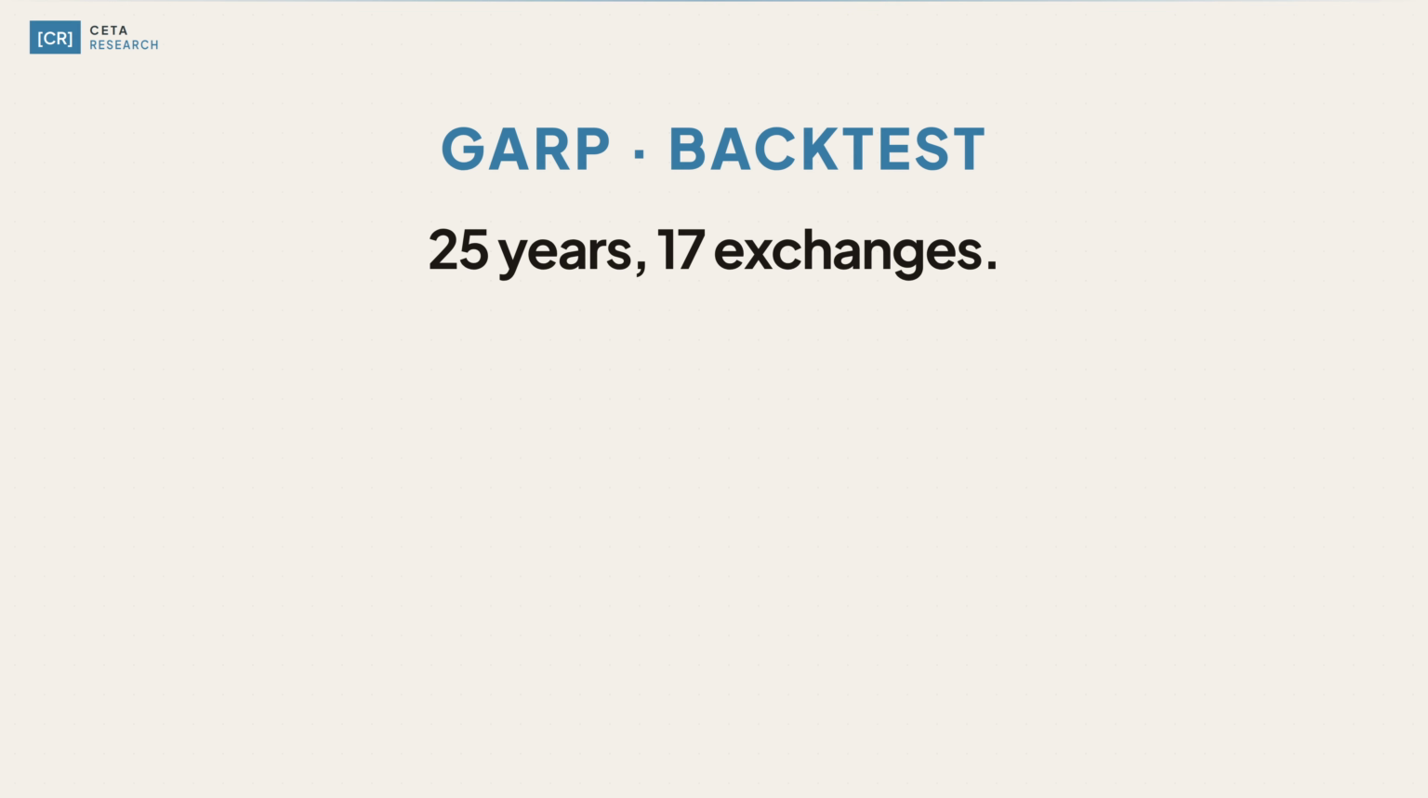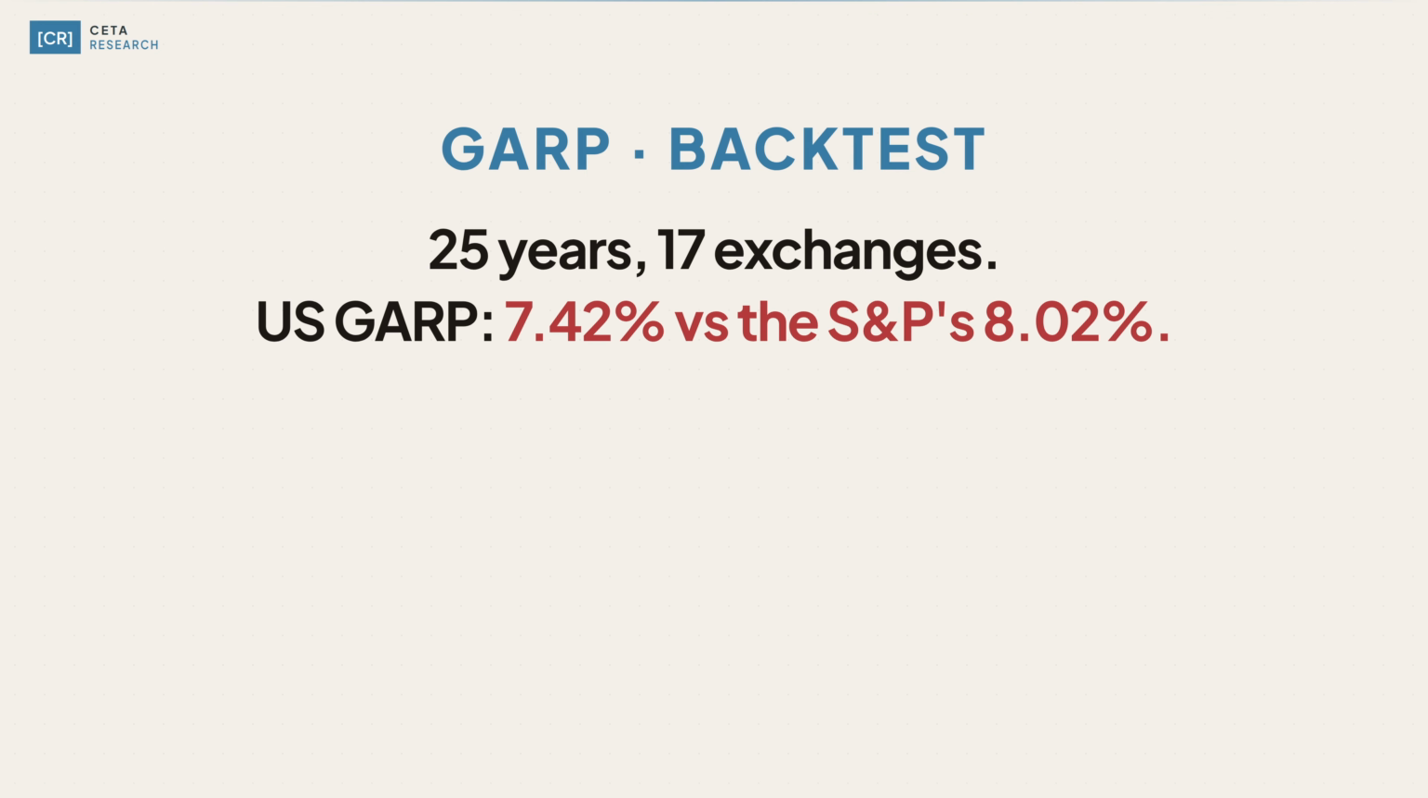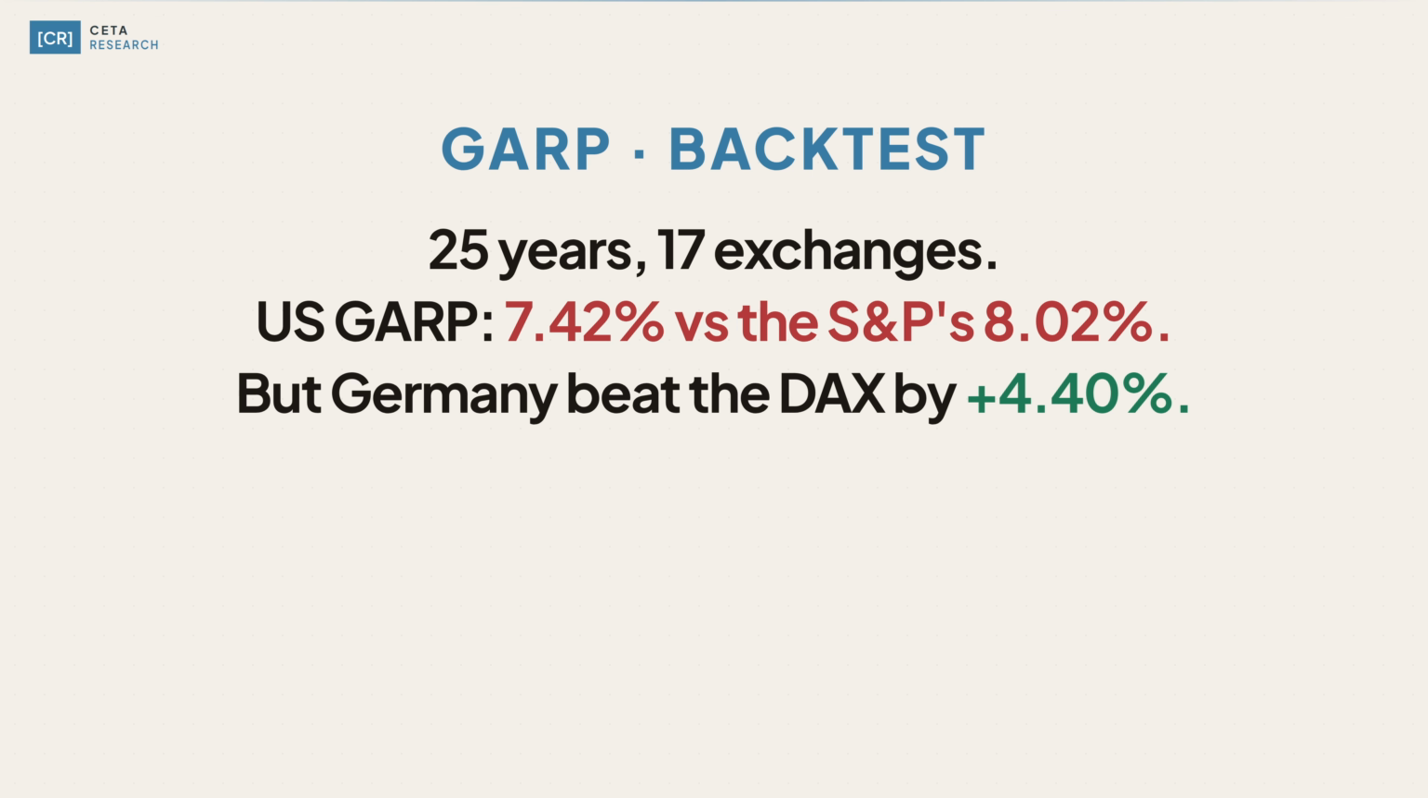We ran the GARP backtest across 17 stock exchanges from 2000 to 2025. The US returned 7.42% per year. The S&P 500 returned 8.02%. By that measure, the strategy failed in its home market. But compare each market to its local benchmark and the story changes.